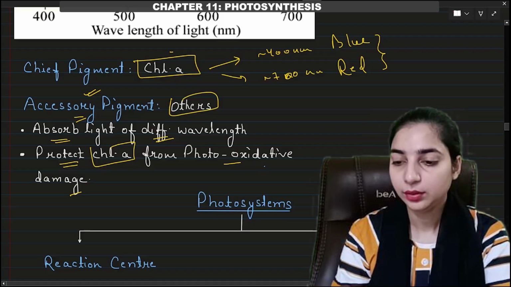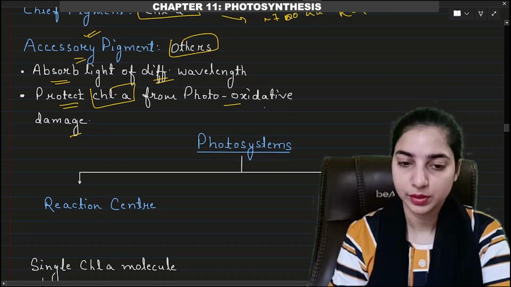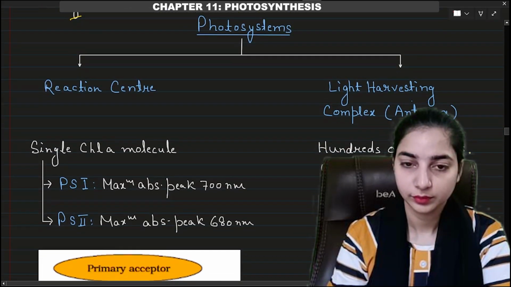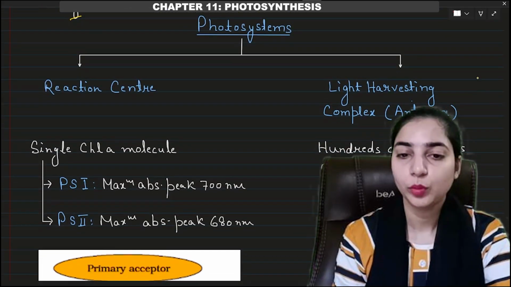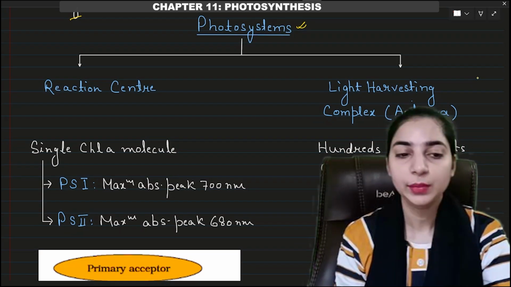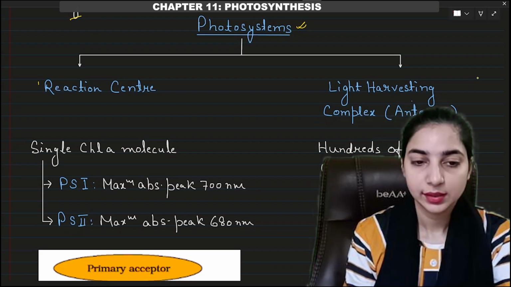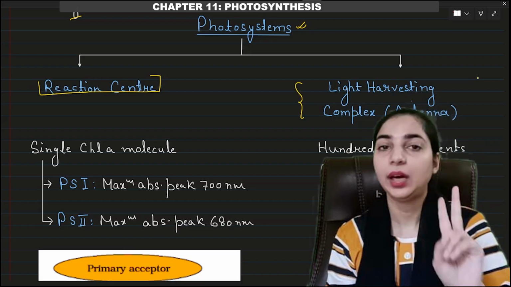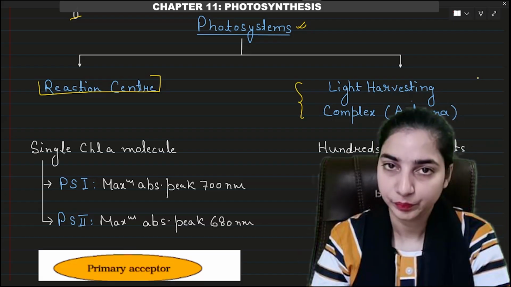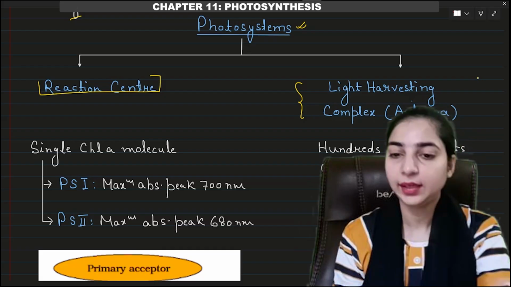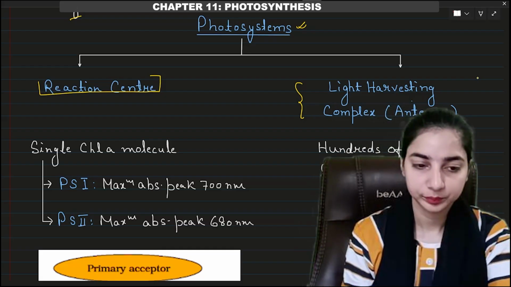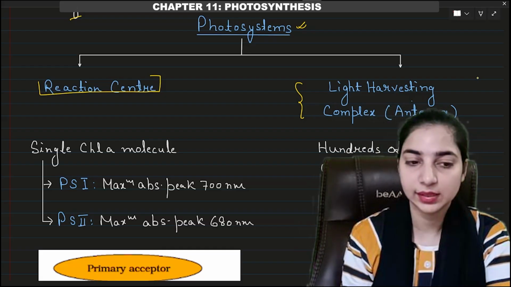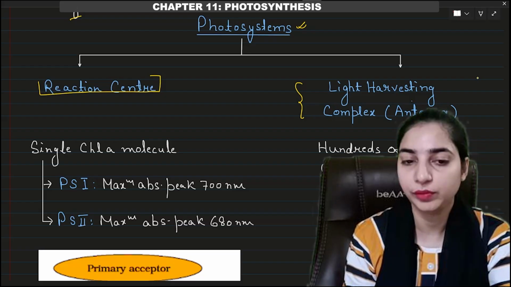Now we come to the photosystems. So what is a photosystem? A photosystem consists of two parts, the reaction center and the light harvesting complex. The reaction center consists of a single chlorophyll A molecule.